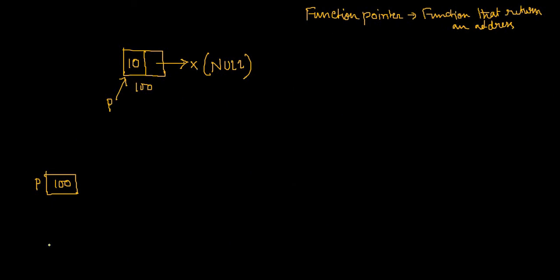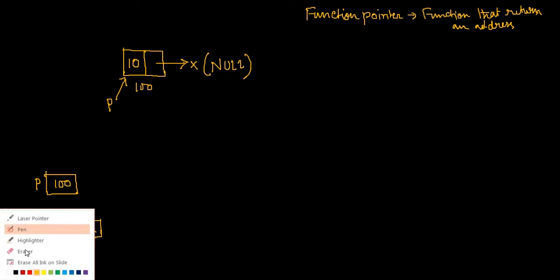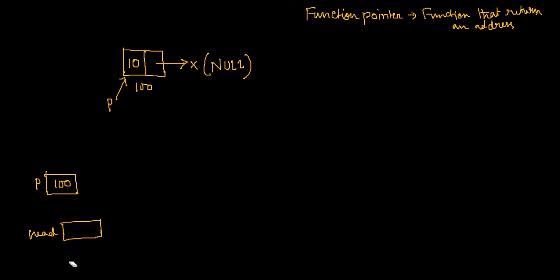If we consider the variable space head over here, initially head contains null. After returning P to the main, head does not remain null. Rather, now head contains the content of P. What is the content? Content is 100. That means head contains 100, so now head is pointing to this node also.